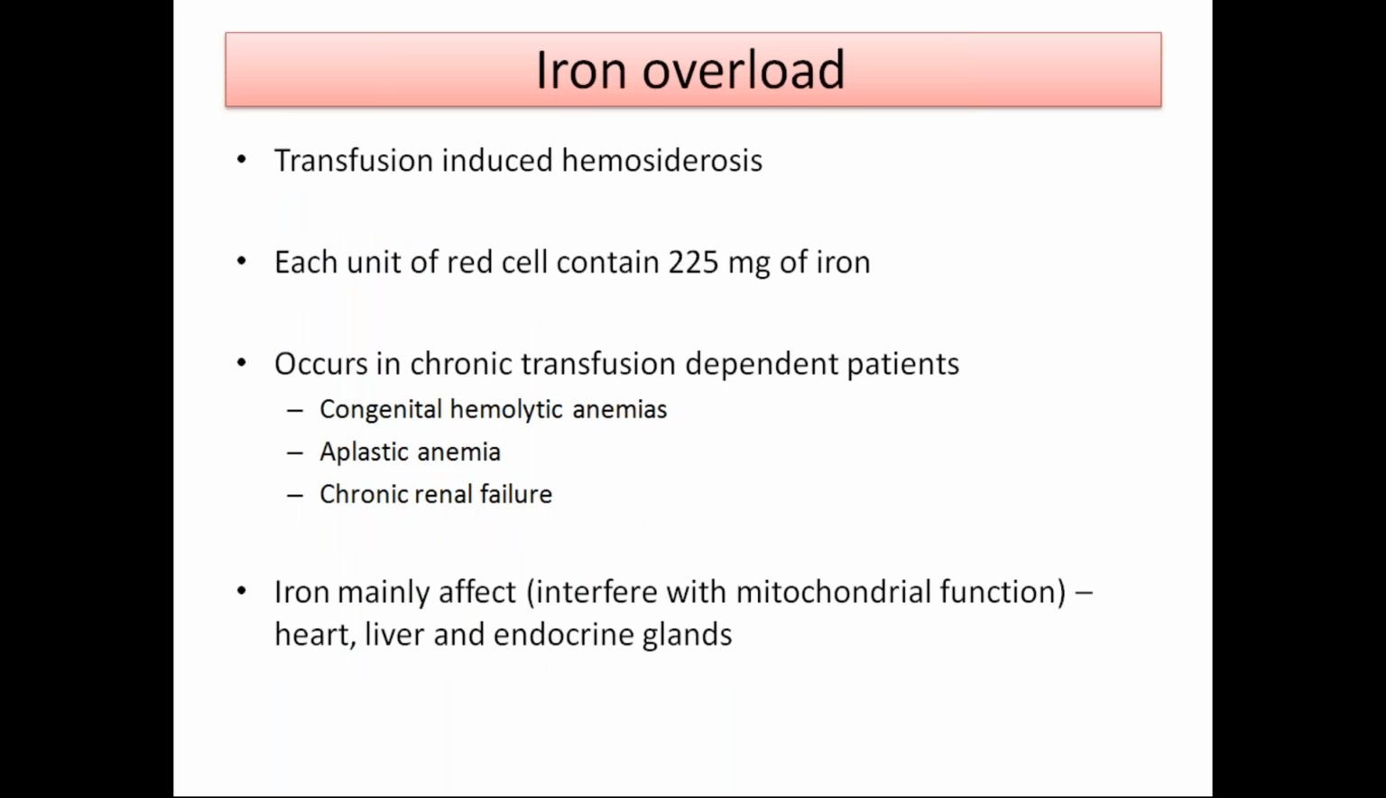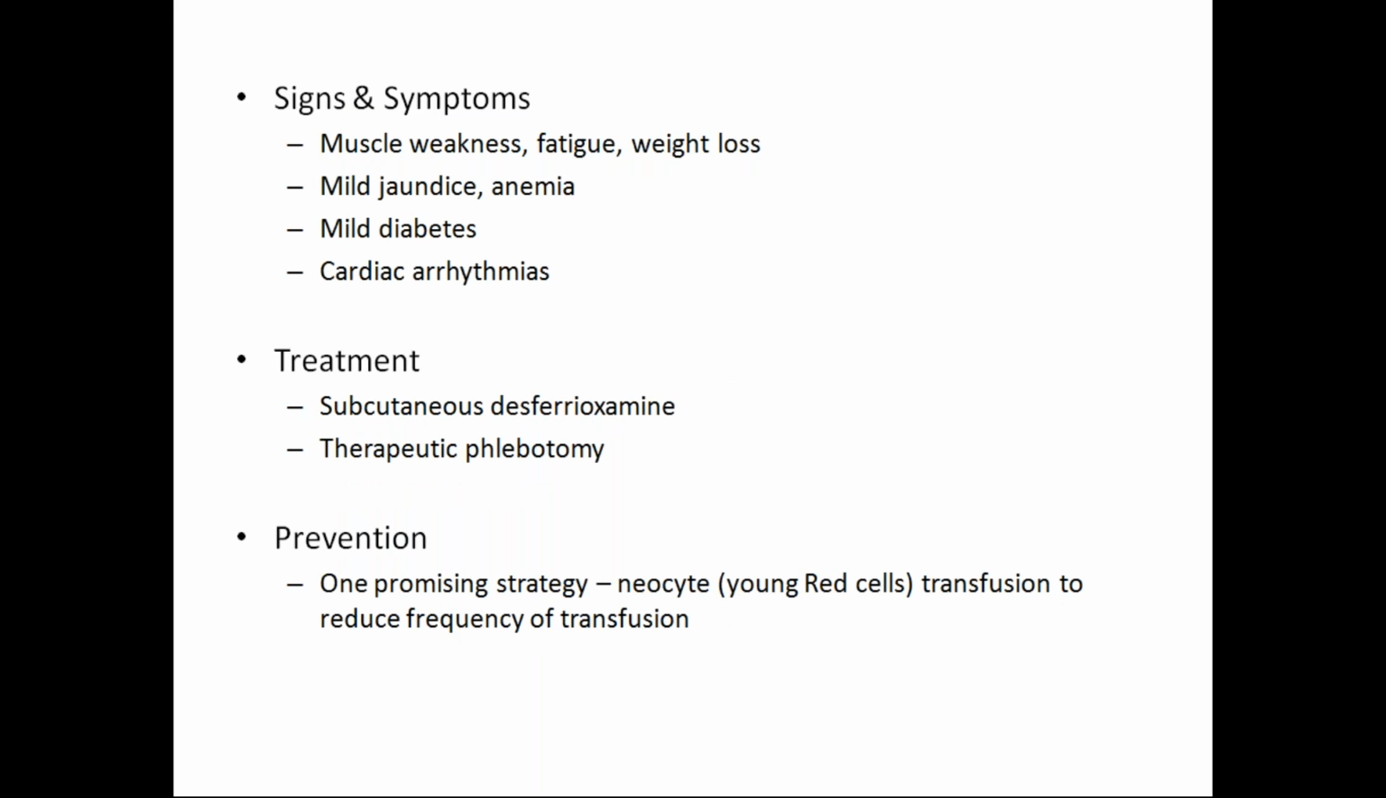So, iron overload. This is most commonly seen in transfusion-induced hemosiderosis. Each unit of red cells contains 225 mg of iron. It occurs in chronic transfusion-dependent patients, congenital hemolytic anemia, aplastic anemia, and chronic renal failure. Iron mainly affects the heart, liver, and endocrine glands. Signs and symptoms include muscle weakness, fatigue, weight loss, mild jaundice, anemia, mild diabetes, and cardiac arrhythmia. Treatment: subcutaneous desferrioxamine and therapeutic phlebotomy. Prevention includes promising strategies.